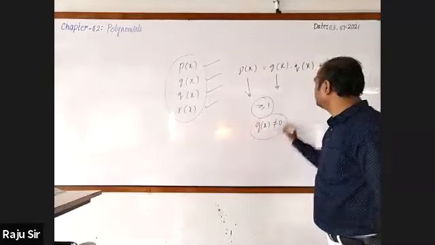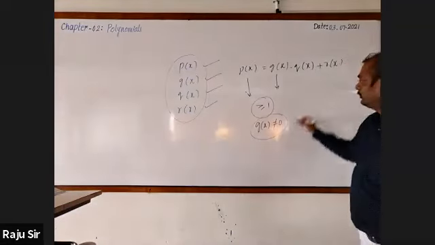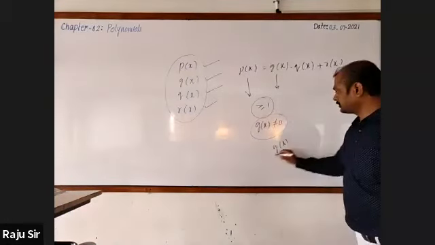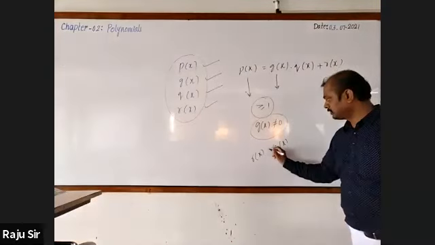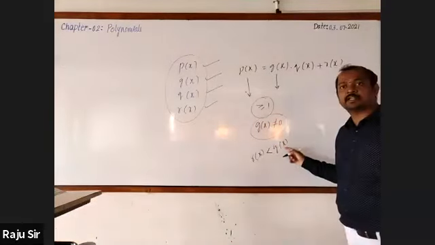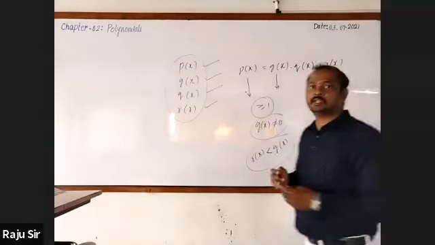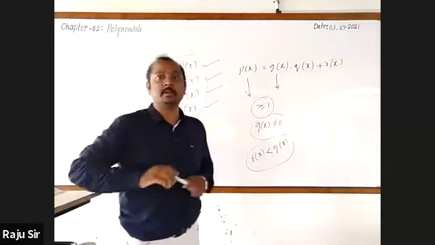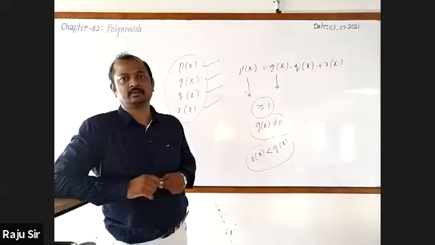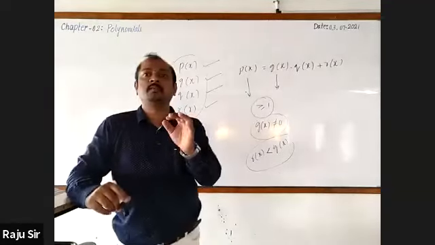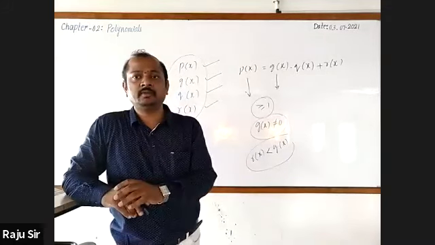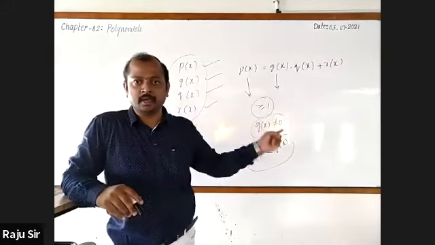Next, what should be the degree of R of x? It should be lesser than the degree of G of x. These are the three important conditions that we follow while dividing a polynomial by another polynomial.